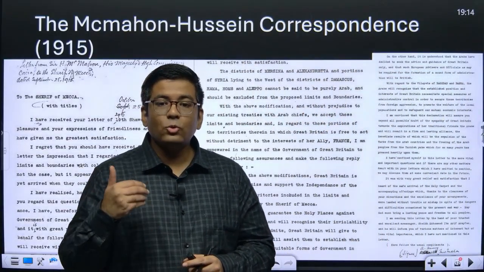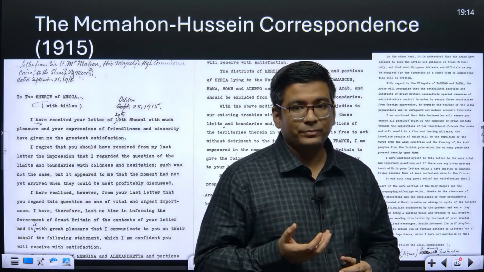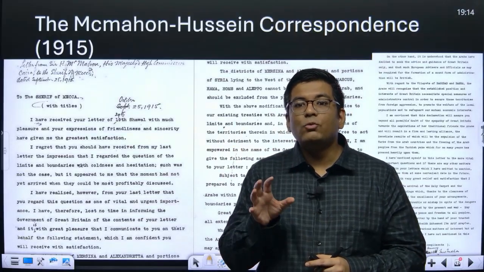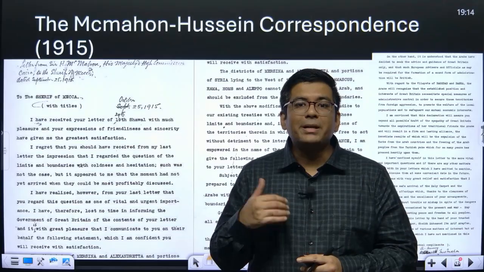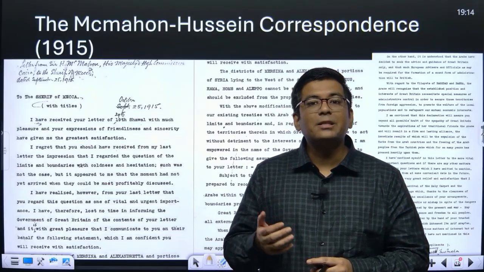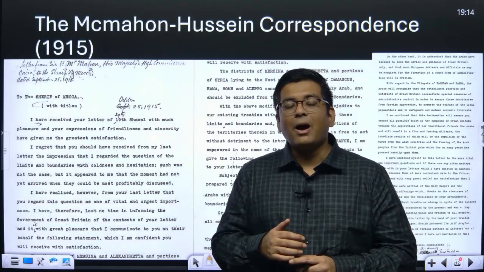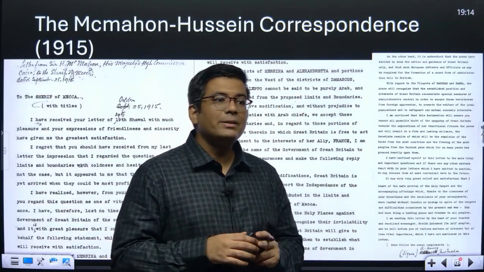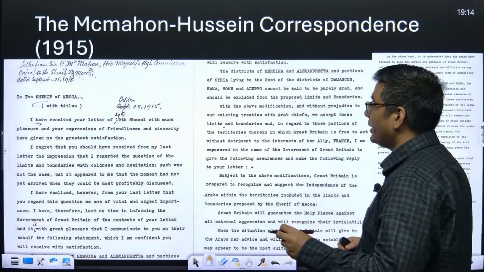So in order to defeat this particular empire, you would want to have allies in the region. At the same time, when you're talking about allies in the region, you would want to know what exactly is the demography of the region. And the British on that front were experts at understanding demography and, in that manner, how to solicit their support. So in that sequence, there were a series of letters exchanged between 2 individuals.